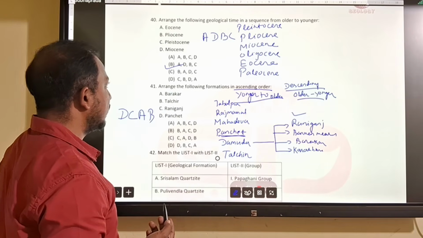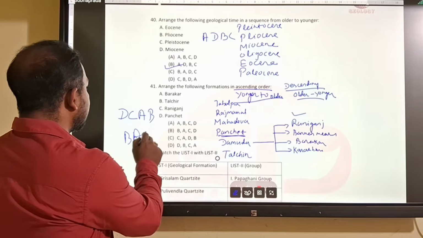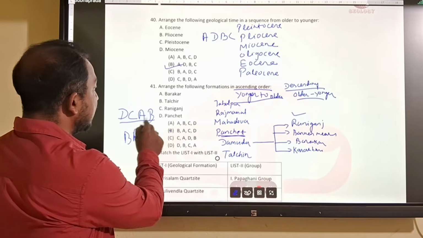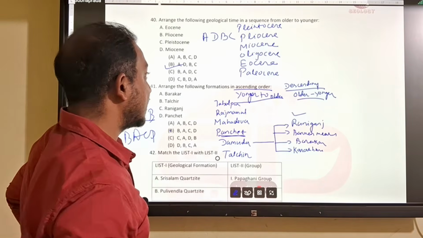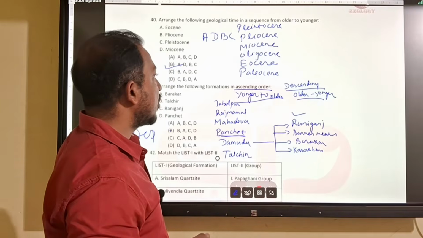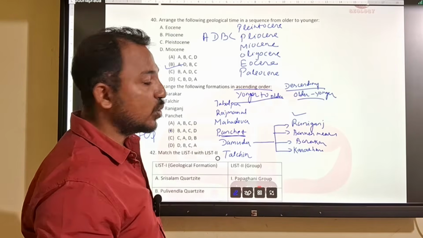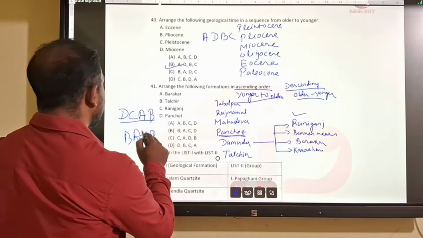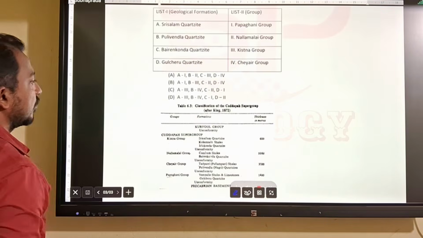But here the options are given in descending order: B, A, C, D, but there is no D, C, A, B. The question is asked in ascending order. Ascending means increasing, increasing means younger to older. Descending means decreasing, that means older to younger. So the answer will actually be C, A, B, which is not given here.